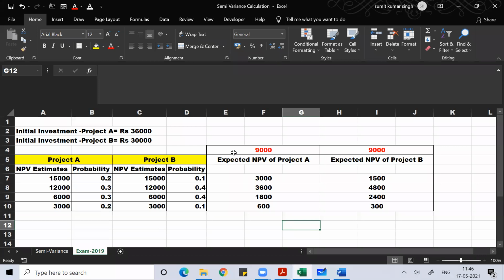You know the initial investment of both of them. Expected NPV is the sum of the probability times the individual NPV. You study the same thing in portfolio management also.